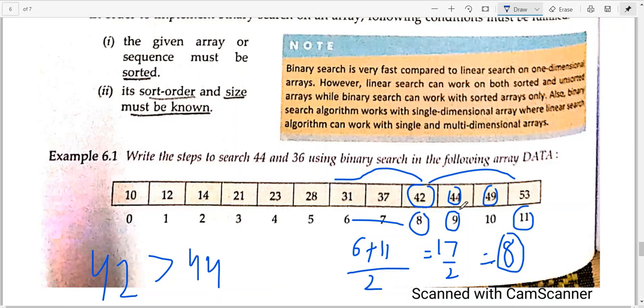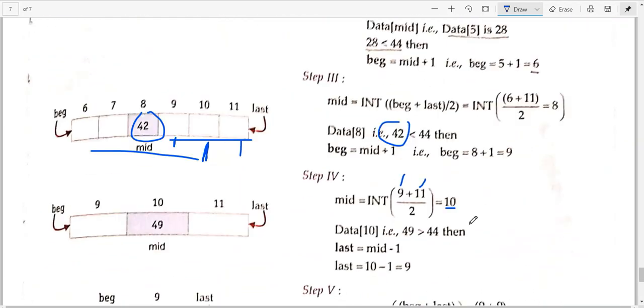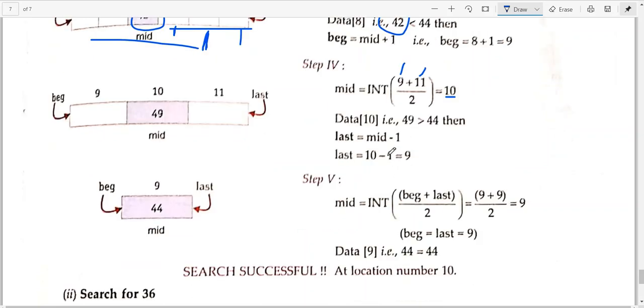So where should you go? Further to search, or back? Mid is now 49, and we are searching for 44. Should we search in the backward direction or the forward direction? Obviously in the backward direction. So from where to start? Not from 8, actually we'll go from this part only. So 9 to 10 we will go.